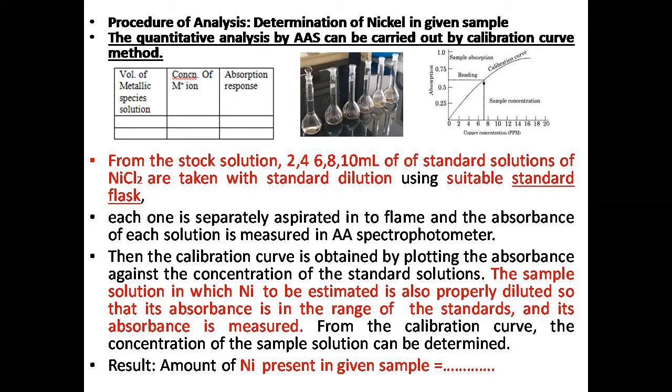Okay, so this is about the method of measurement using atomic absorption spectroscopy, how to find out the concentration of nickel present in the given sample. If you are analyzing copper, copper also can be taken.